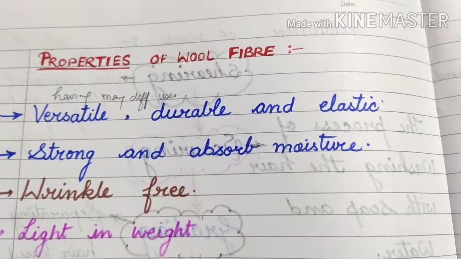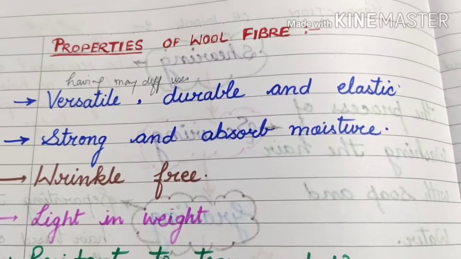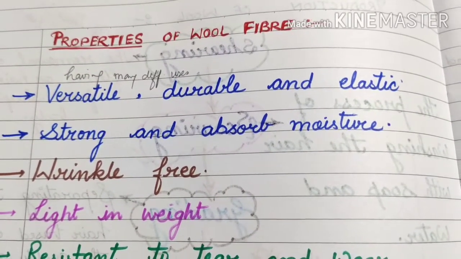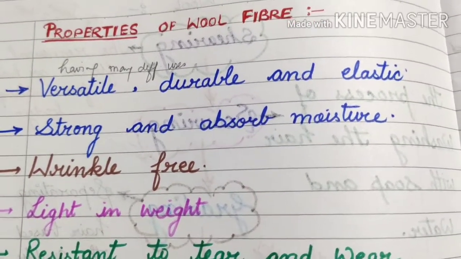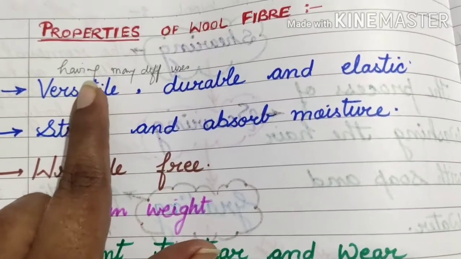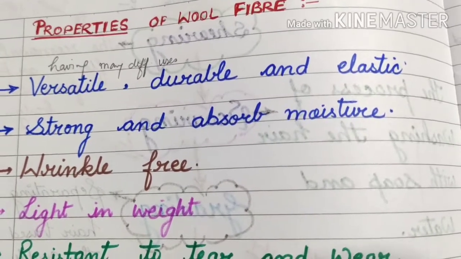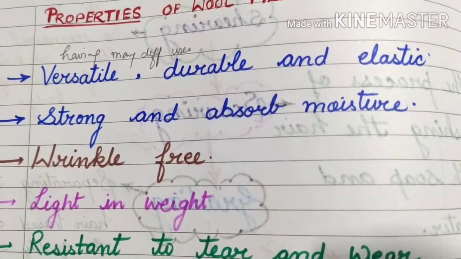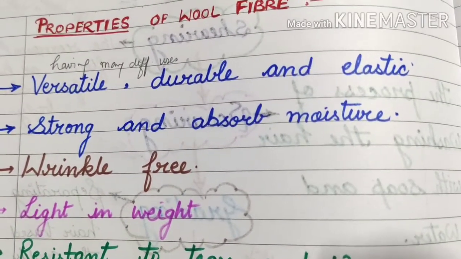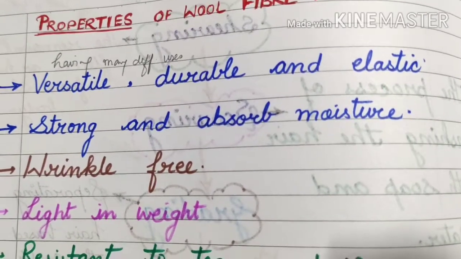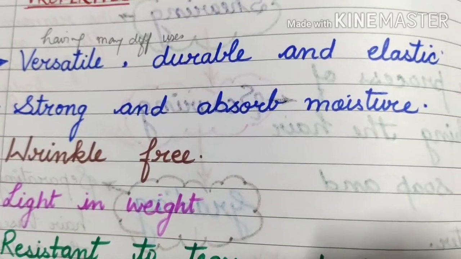Now students, the next topic in your book is properties of wool fiber. Beta, wool is versatile, durable and elastic. What is the meaning of versatile? Versatile means they are used for different uses. It means wool is used for sweaters, shawls, carpets, rugs. Sometimes they are used as curtains also, covering, sheets, blankets and like that. So the use of wool is versatile. Versatile means we can use it anywhere and everywhere.